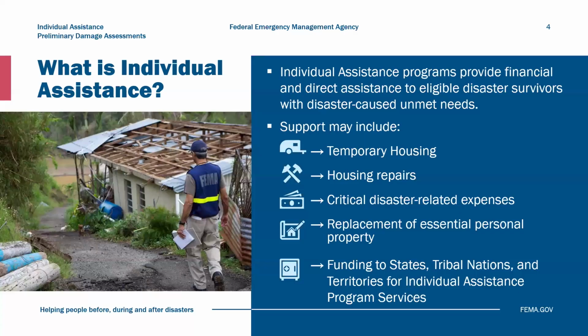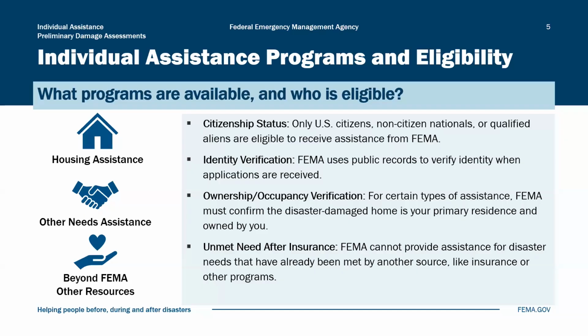FEMA Individual Assistance, or IA, programs provide financial and direct assistance to disaster survivors with disaster-caused unmet needs. Support may include assistance for temporary housing and housing repairs, critical disaster-related expenses, replacing essential personal property, and funding to state, tribal nation, and territory governments for individual assistance program services. FEMA Individual Assistance includes three major categories of supplementary disaster funding.